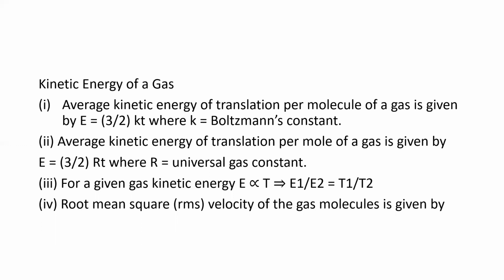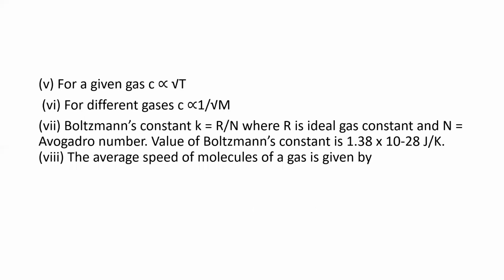For a given mass of a gas, the kinetic energy is directly proportional to what? Temperature. This is a very important assumption, that kinetic energy is directly proportional to temperature. Means as the temperature increases, the kinetic energy of the molecule also increases. Then it is also given by T1 by T2. So root mean square velocity of the gas molecules for a given gas is C directly proportional to root of T, means velocity is directly proportional to square root of temperature.